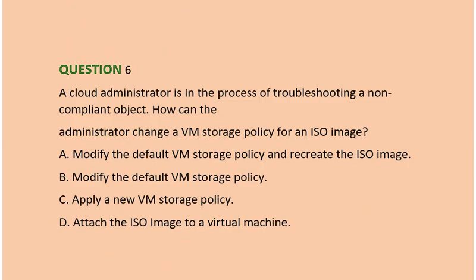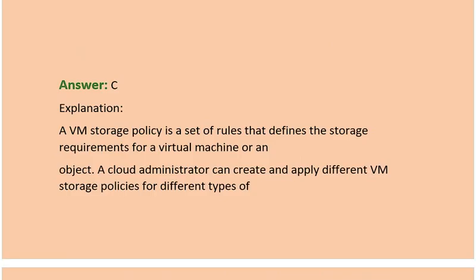Question is a cloud administrator is in the process of troubleshooting a non-compliant object. How can the administrator change a VM storage policy for an ISO image? Option A modify the default VM storage policy and recreate the ISO image. Option B. Modify the default VM storage policy. Option C. Apply a new VM storage policy. Option D. Attach the ISO image to a virtual machine. Correct answer is option C.